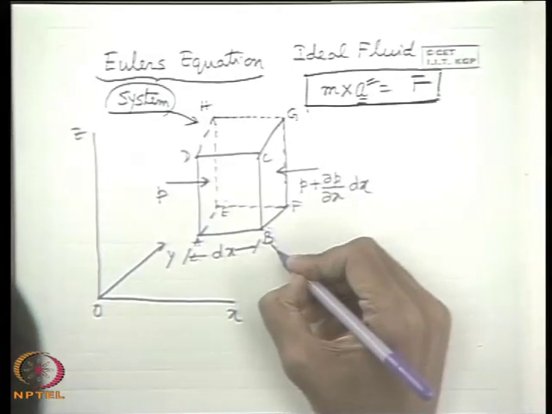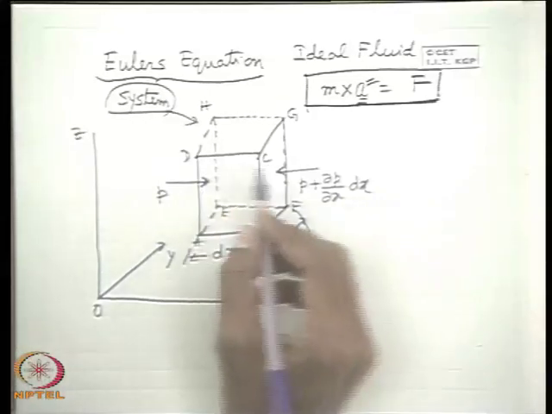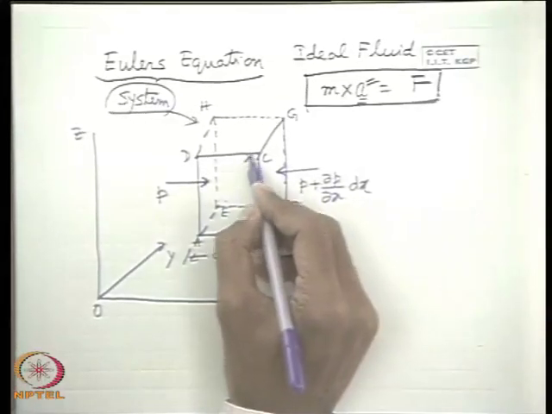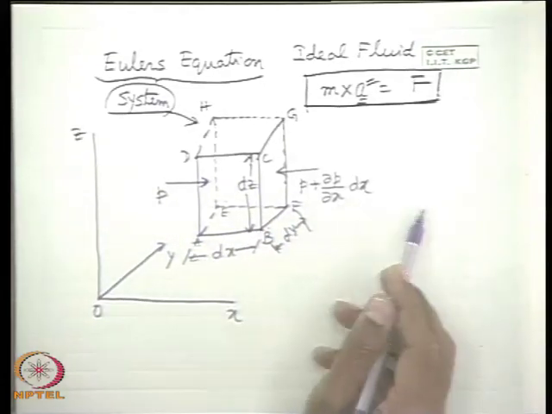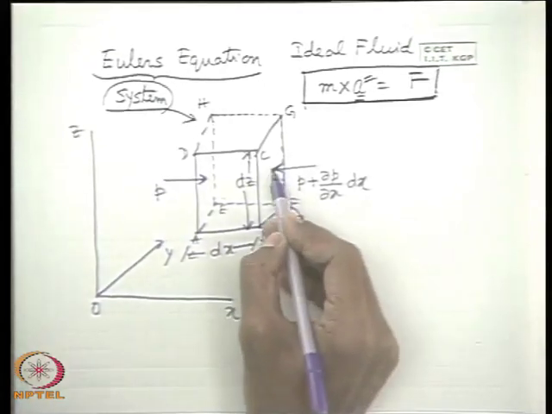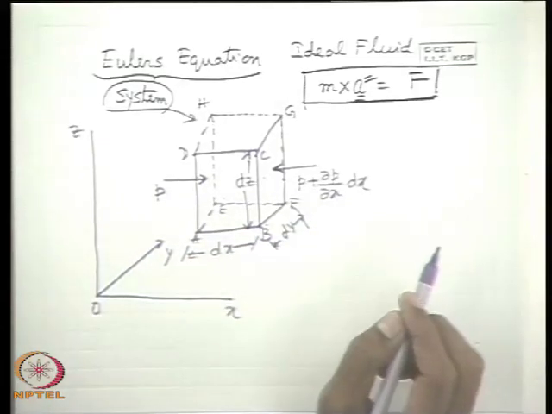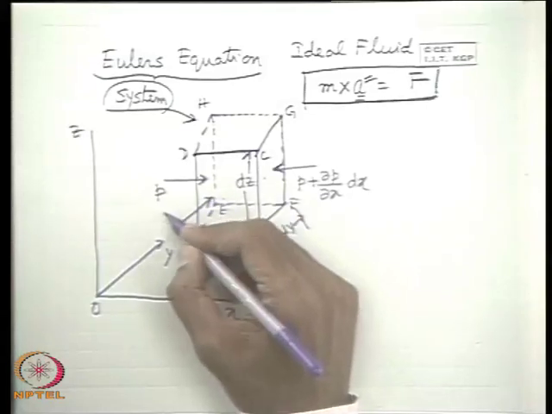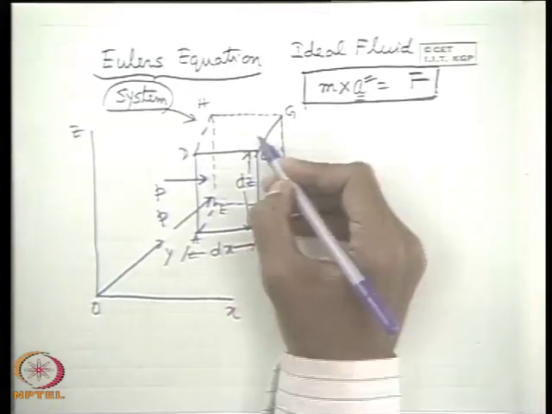So this is dy, that means in y direction, this is the dimension of the system, and this is dz, that means this is dz dimension, linear dimension of the system. Neglecting the higher order term, we can tell the pressure is changed over a distance dx for these two planes, P plus del P del x dx. Extremely simple.